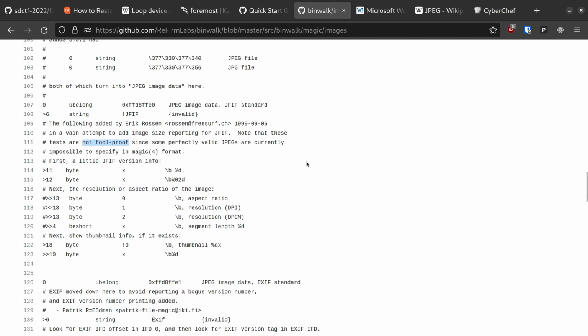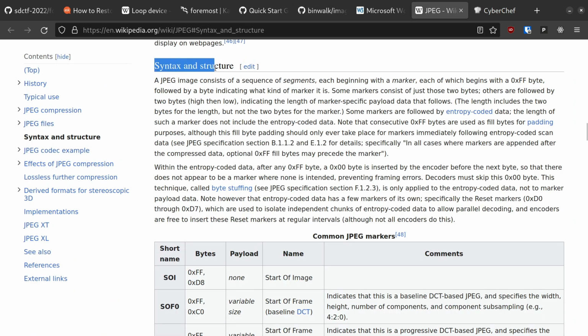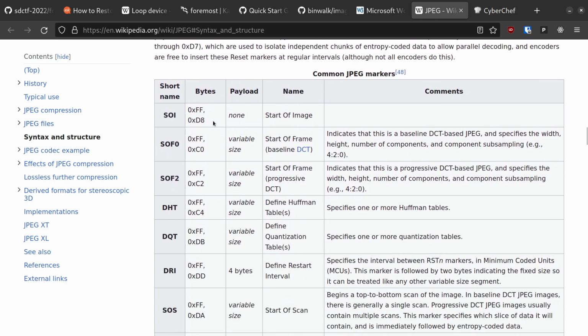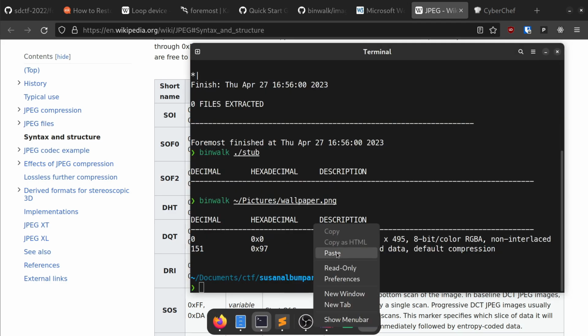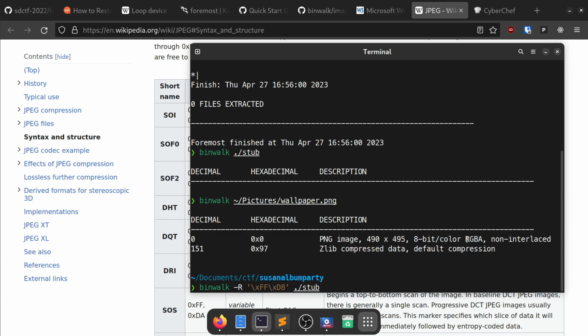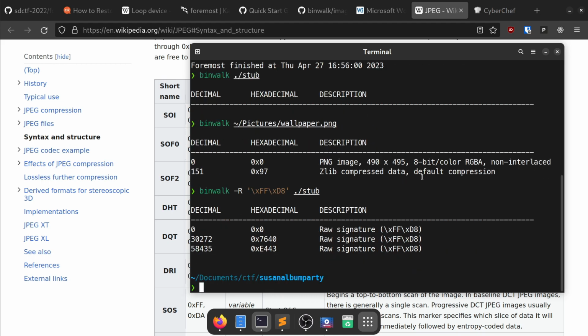a little more manually. We can read a much terser summary of JPEG structure on every student's best friend, Wikipedia. In the syntax and structure section, we can see that the beginning of a JPEG file is marked with the bytes FFD8, which is also the first part of the flag that we saw in the thumbnail, so let's try using this byte sequence. We can actually get binwalk to tell us where these byte sequences occur in our stub file. It looks like there might be 3 different JPEGs in this stub, and now we just need to go